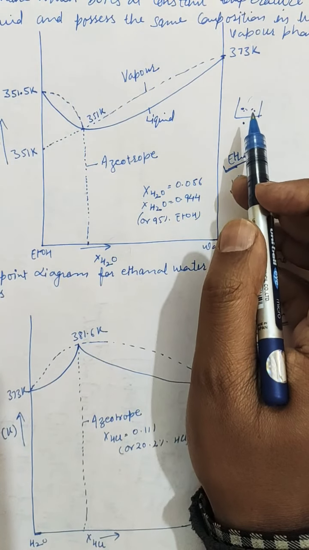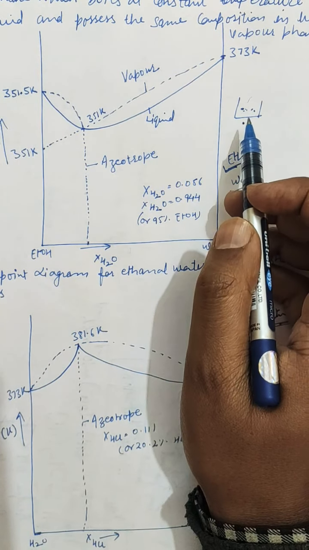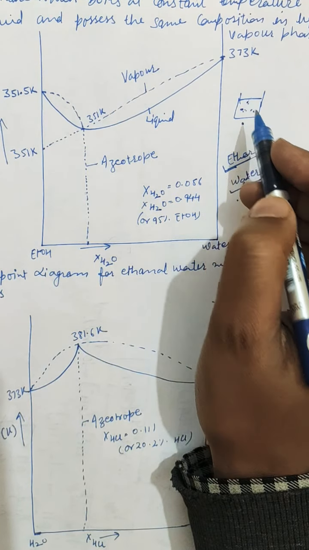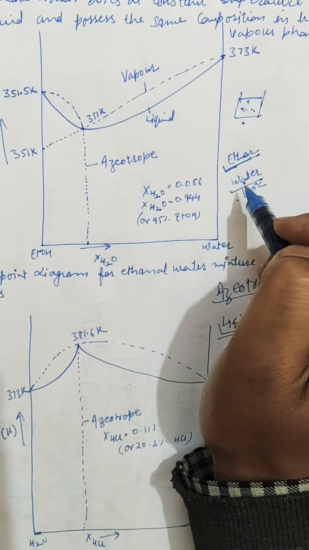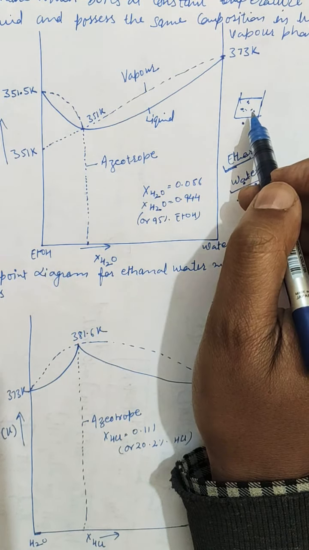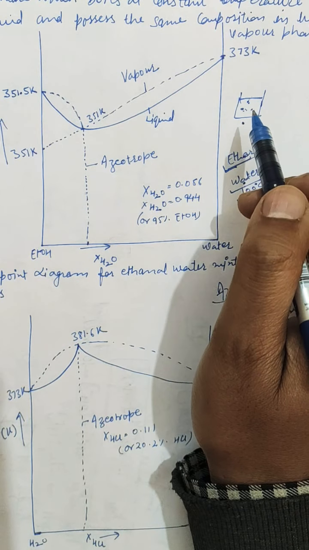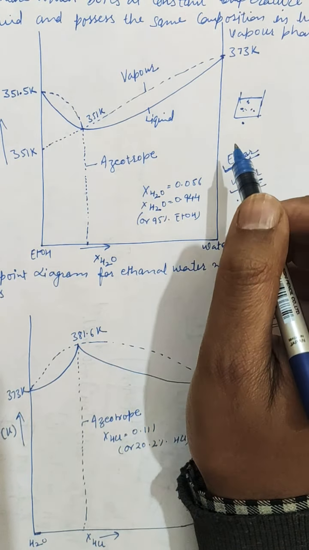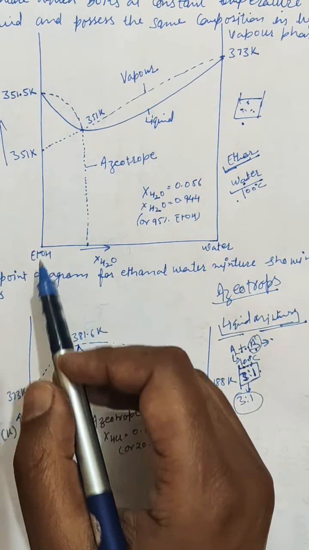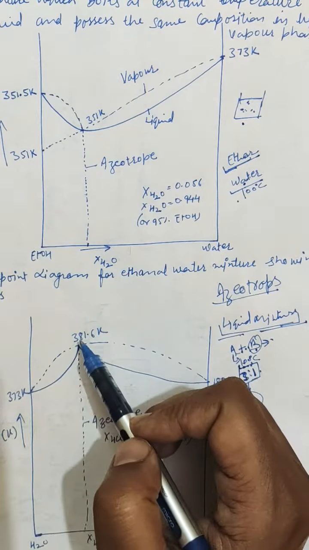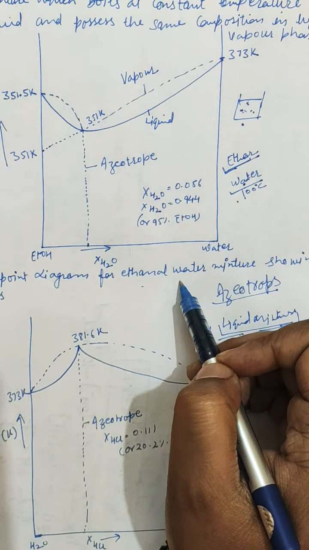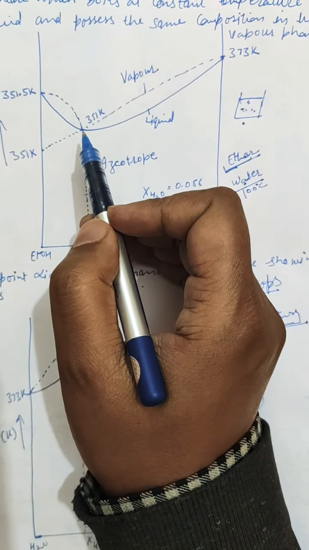So ether will start vaporizing earlier, so the vapor phase in this container will be rich in ether, whereas the water will remain in the liquid state until the temperature reaches 100 degrees centigrade. First of all, I was telling you about the minimum boiling azeotropes. So this is the mixture of ethanol with water, and this makes the minimum boiling azeotrope.